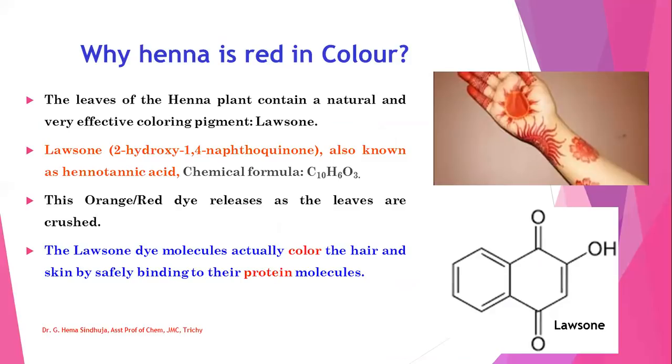The orange or red dye releases as the leaves are crushed. The lawsone dye molecules actually color the hair and skin by safely binding to their protein molecules. That is, this lawsone binds to the protein molecules in our skin, and hence it gives red color to the skin.